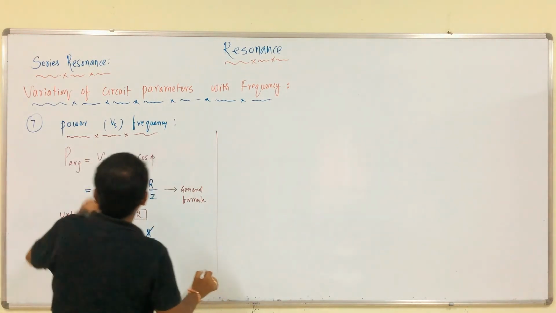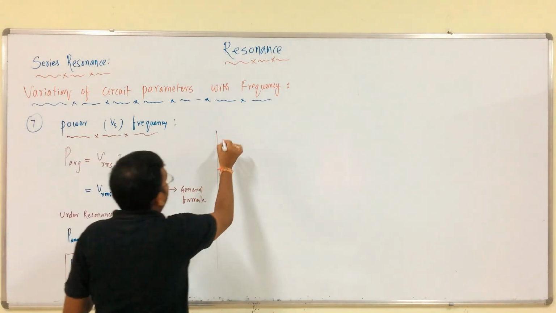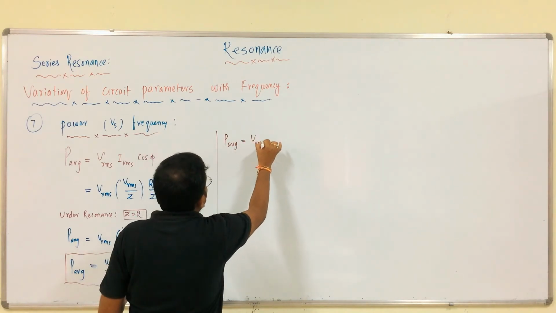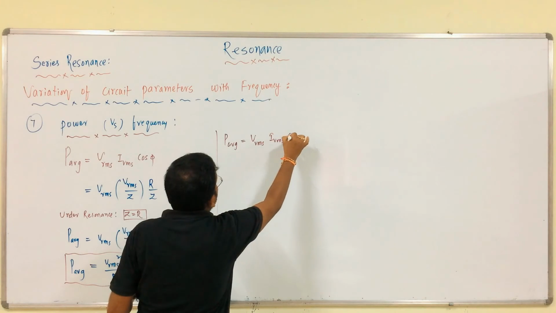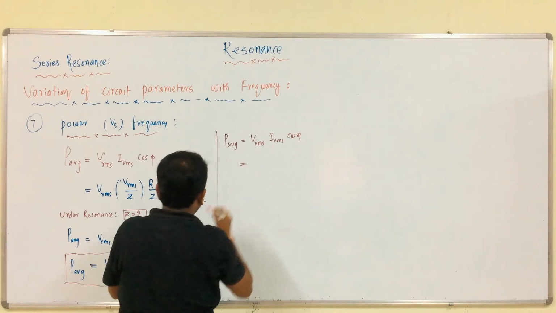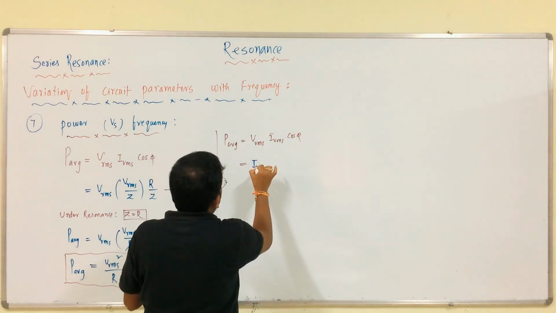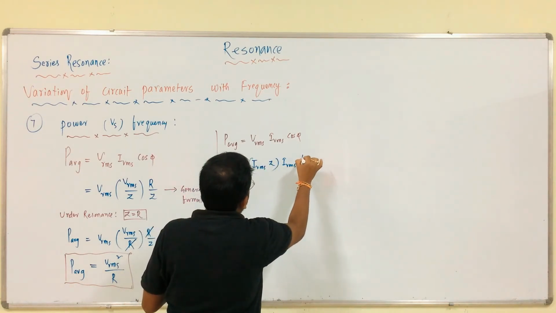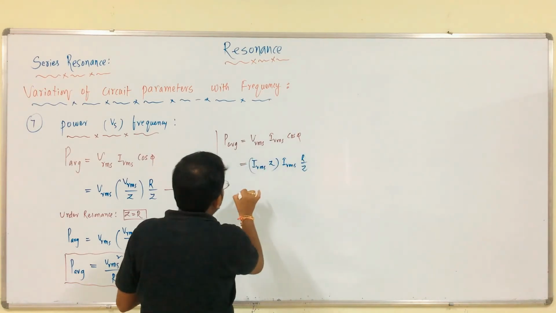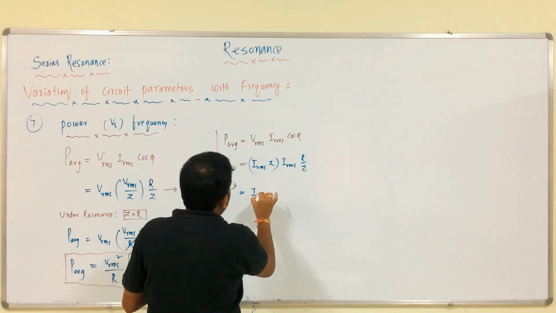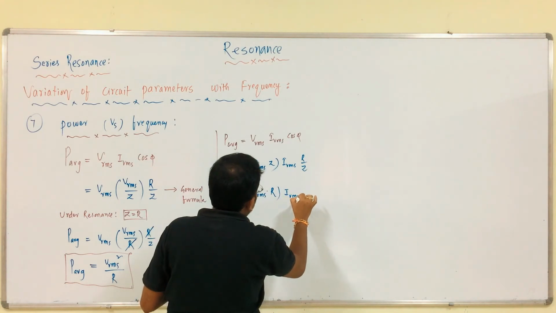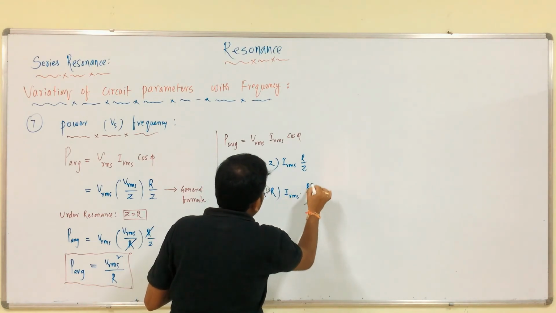Or you can choose Vrms into Irms cos phi, which is equal to Irms into Z, Irms into R by Z. In this case, Irms into R, the R by R gets cancelled.